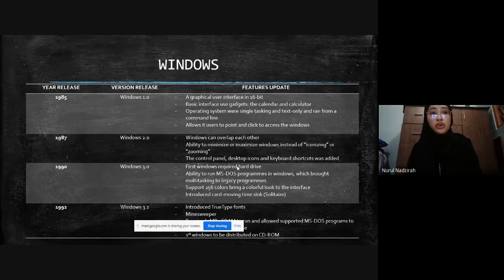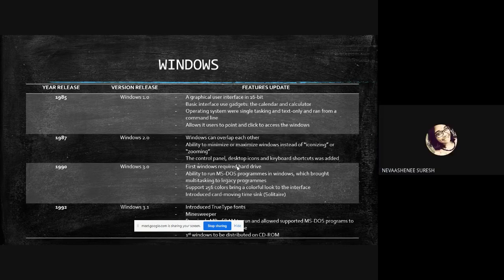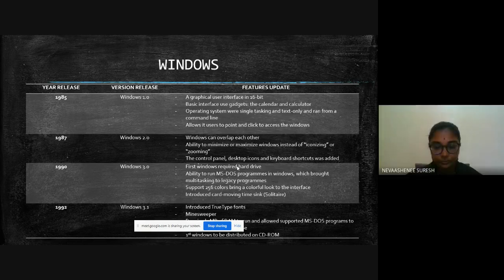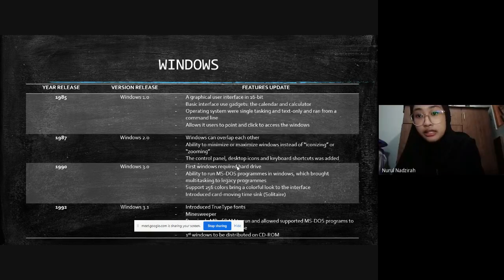Windows 2 was released in 1987, but the windows in Windows 2 can overlap each other and can be minimized or maximized instead of iconizing or zooming. Then Windows 3 was the first Windows that required a hard drive, and it could also multitask legacy programs. Windows 3 was the first Windows with color, not the same as Windows 1 and Windows 2, which were just black and white.